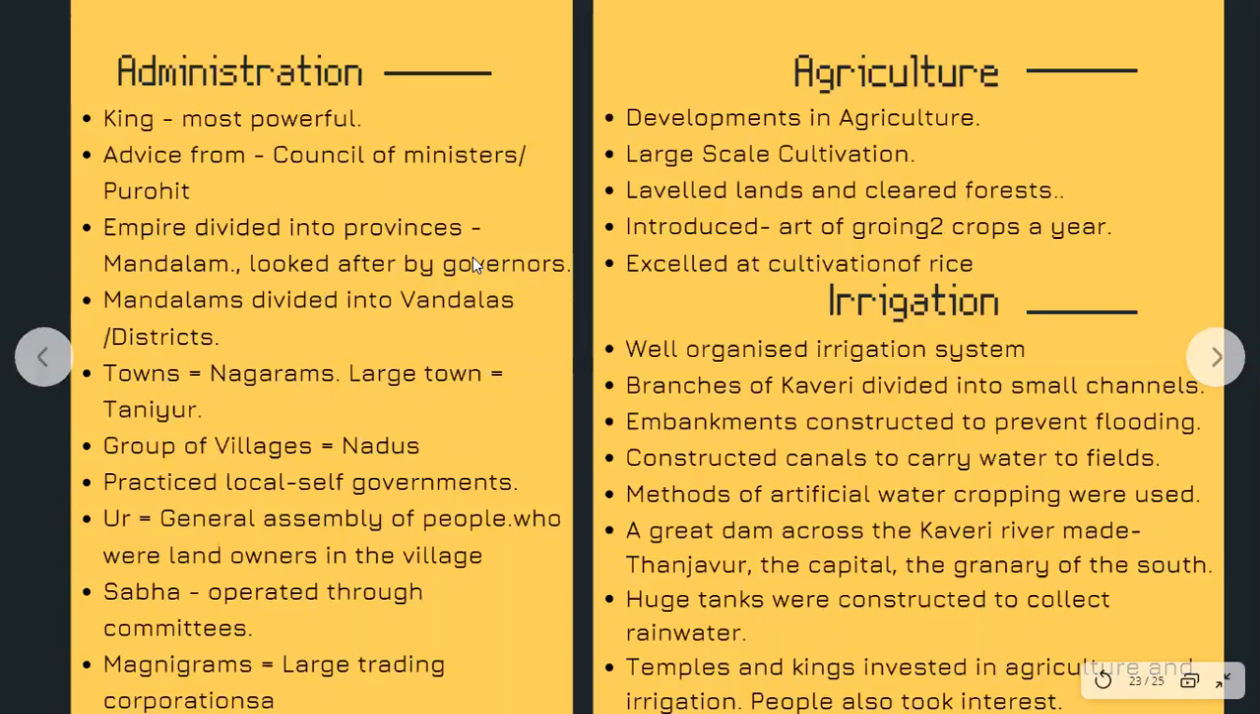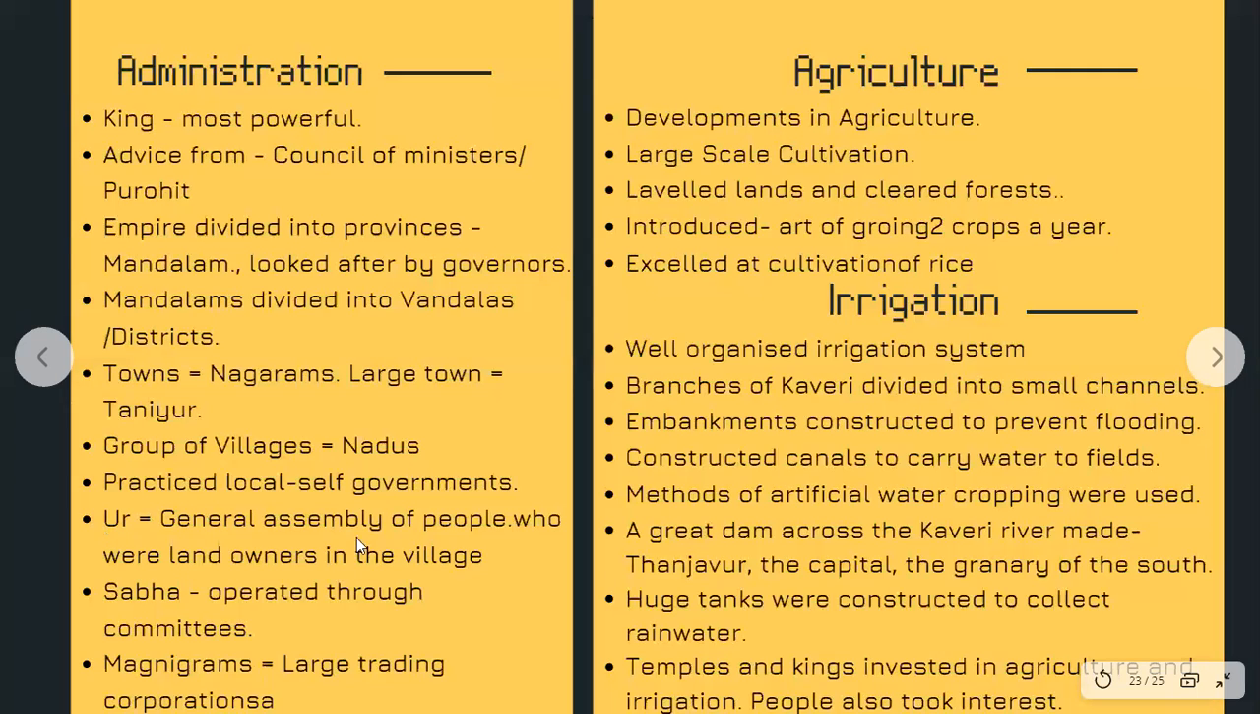Now, the most interesting feature is that they practiced a system of local self-government, right? So the king would not dictate each and every term. People themselves elected people and formed assemblies of their own to govern themselves. You have the Ur, Sabha and Manigramam. Manigramam is the trading corporation wherein the traders formed the prices and came to conclusions on how to go about the trade, right?